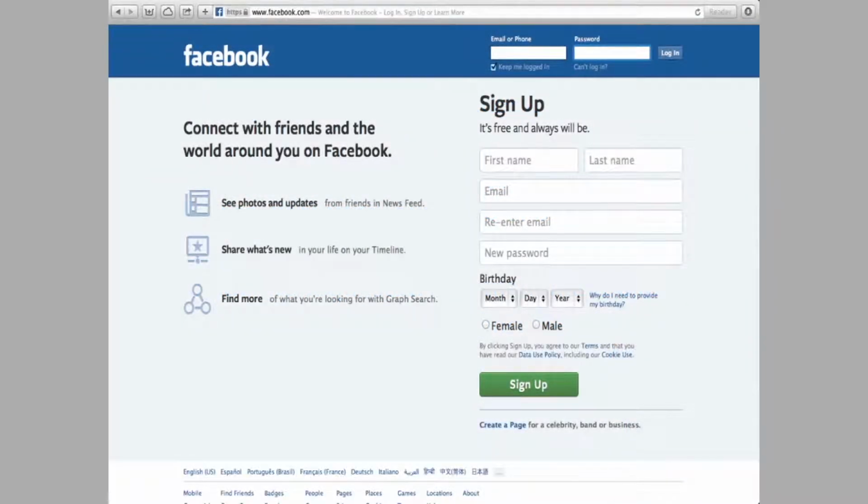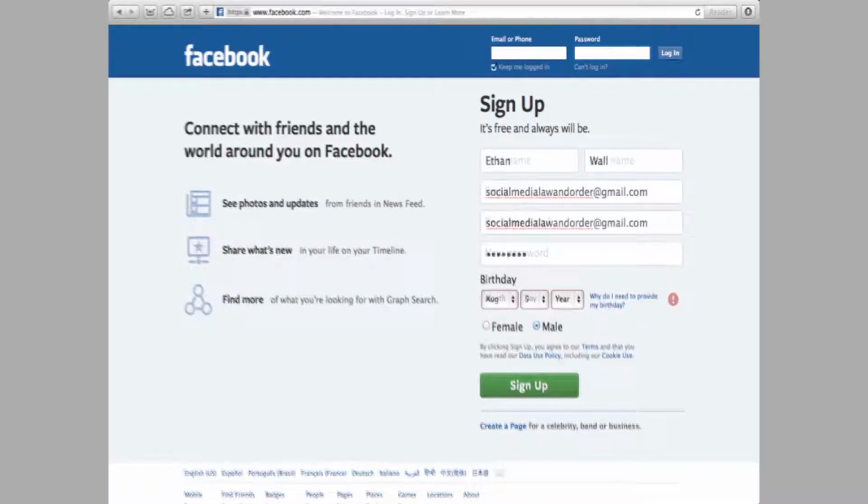This is how facebook.com looks, and as you can see, in the middle of the screen is the area where you can input your sign-up information. And through the magic of technology, let's input that right now. There's my name, my email, my password, and my birth date. And as you can see, I did not put the year on there, because I don't want you guys knowing exactly how old I am.